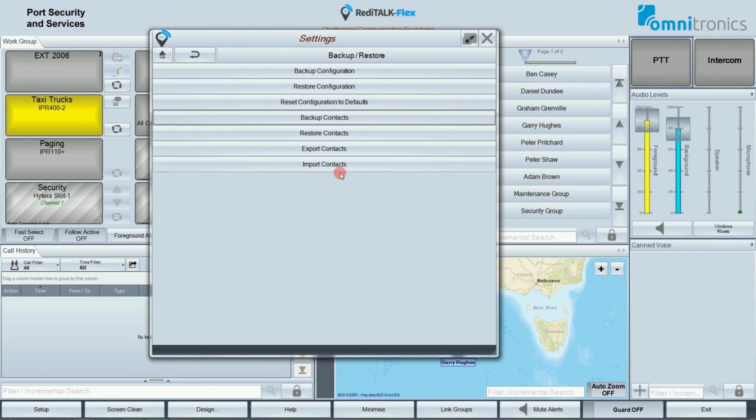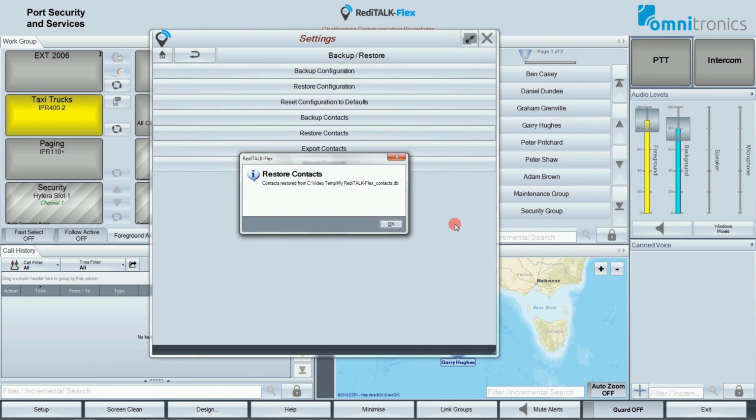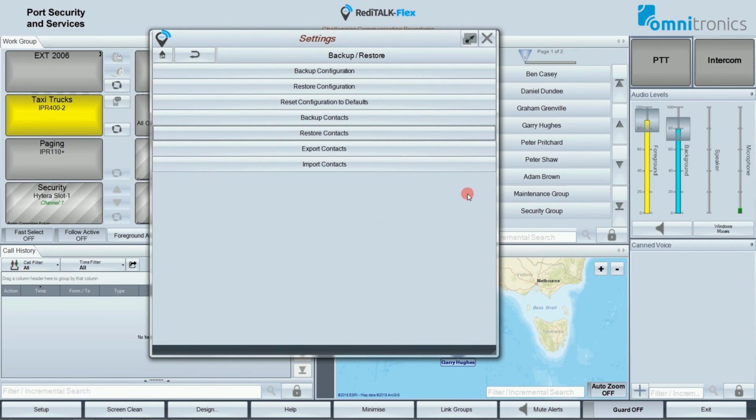Now, Restore Contacts allows you to restore a contacts database. This can be handy for loading contacts into a new RediTALK Flex console that does not have any contacts. Tap on Restore Contacts, browse to the contacts database file, and tap on Open to restore it. And click on OK. Now you may want to export your contact list to a CSV file. The Export Contacts option allows you to do just that.